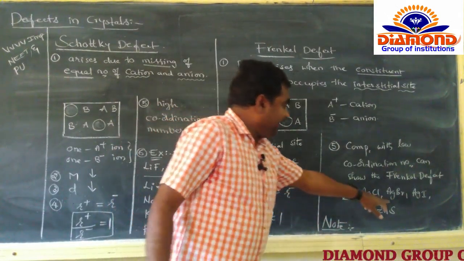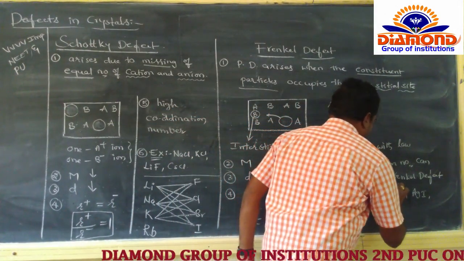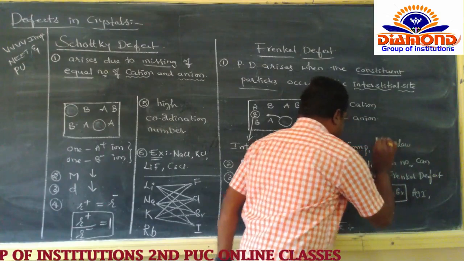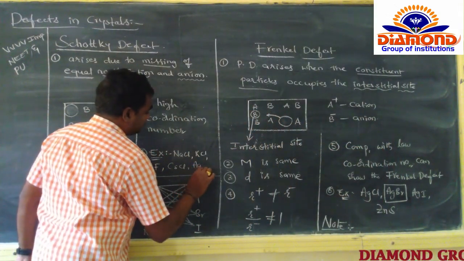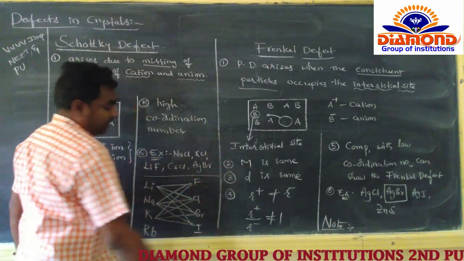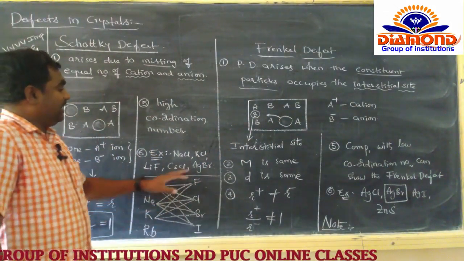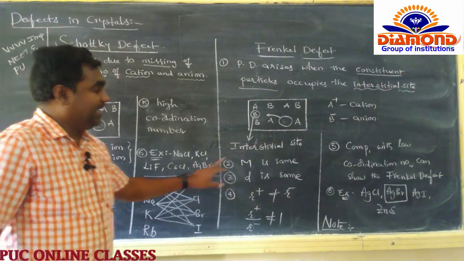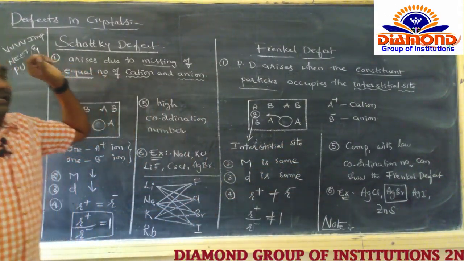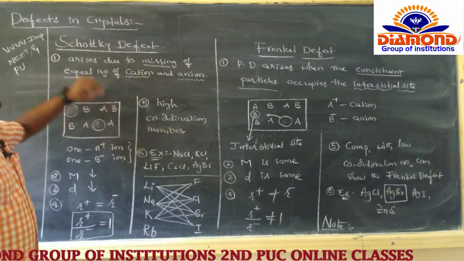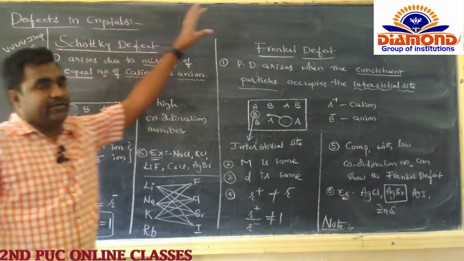The AgBr, here is AgBr now. The AgBr can exhibit both a Schottky and a Frenkel defect. It is an important point. So name the compound which can exhibit both Schottky defect and Frenkel defect.